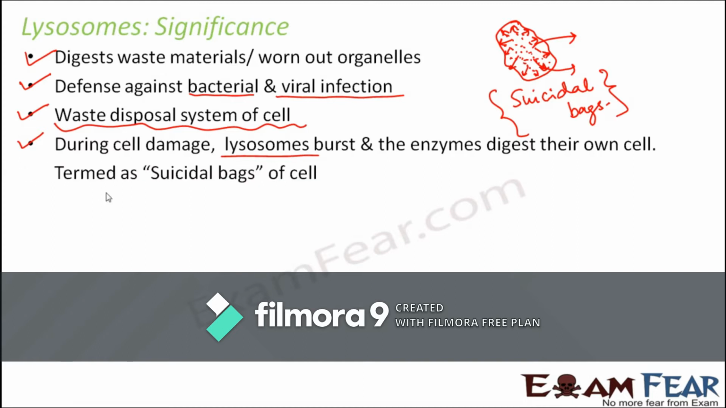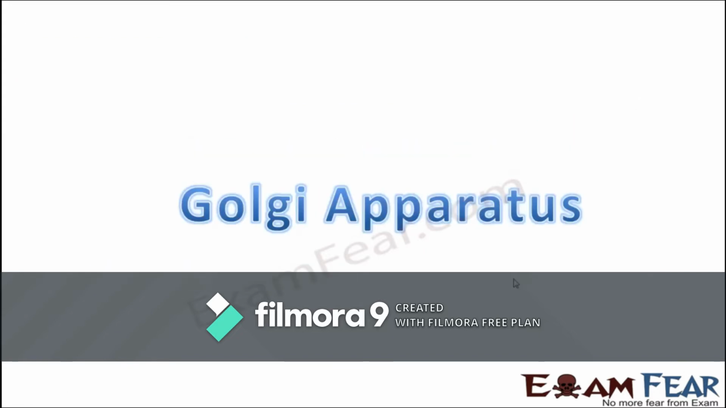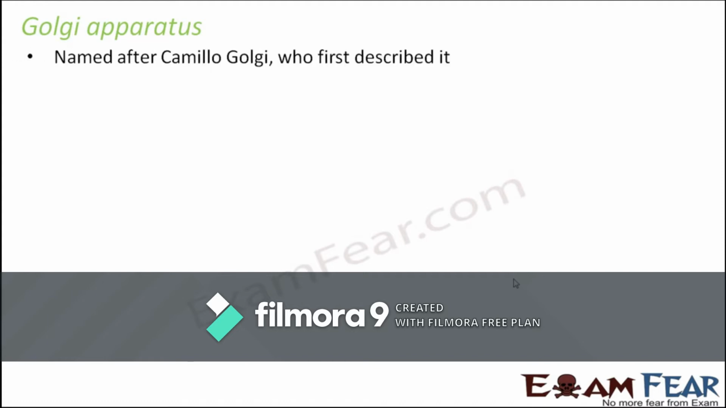So that is why they are termed as suicidal bags of cell. Now the next cell organelle, that is Golgi apparatus. The name is quite a little weird. That's not because it is related to some of its function, but it is named after the scientist who described it for the first time. It was named after Camillo Golgi, who first described it.